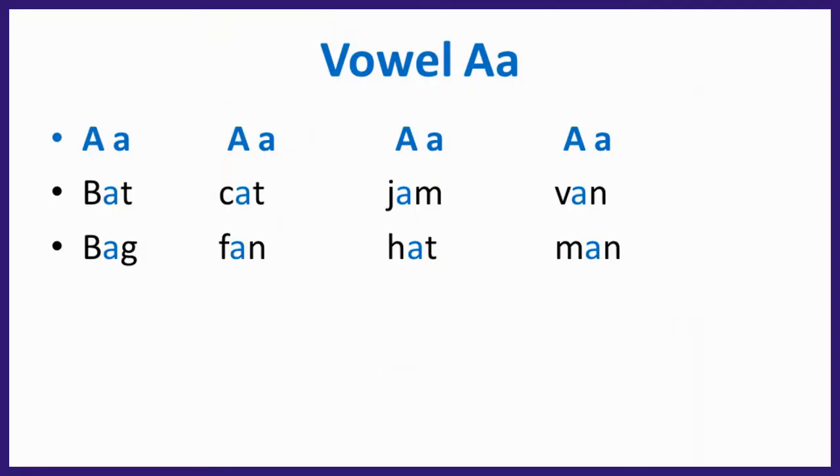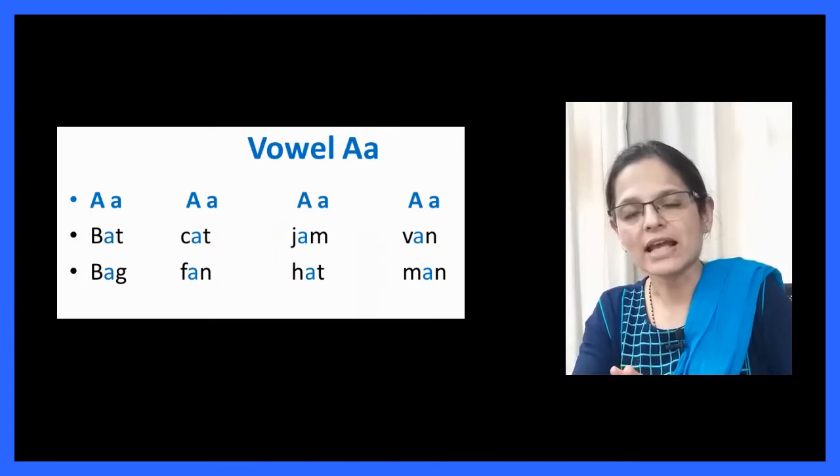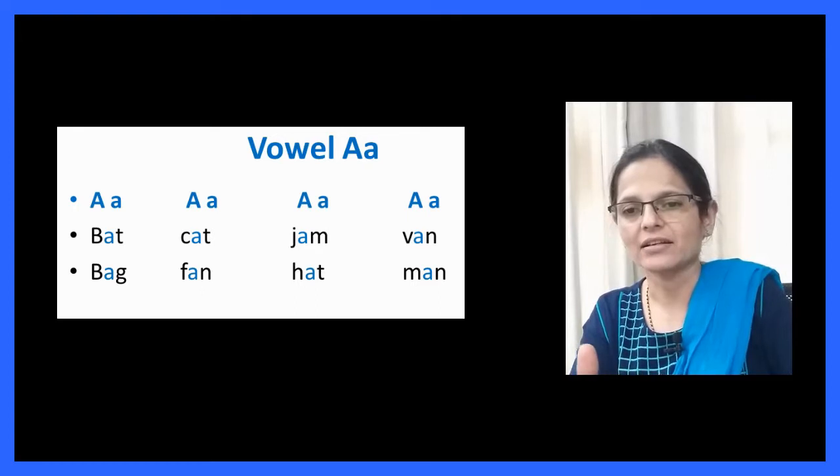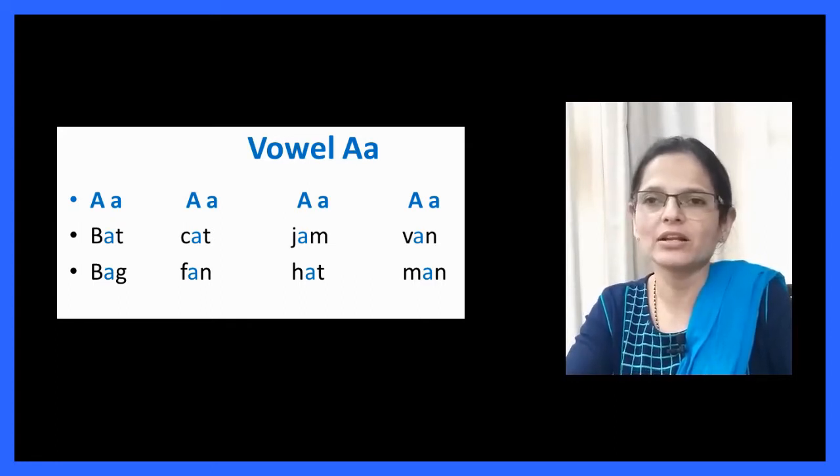Let us take the individual sound of each, and how you are going to teach the children. The sound of B is B. For the sound of A, we have to use the short letter sound. B, A, T, that becomes bat. That way, when the children are introduced to the right sound, they can easily form the words. Then the C sound is K, A sound is A, T sound is T. So K, A, T, cat. J, A, M, jam. V, A, N, van. And similarly you can use more examples to teach the children vowel sounds.